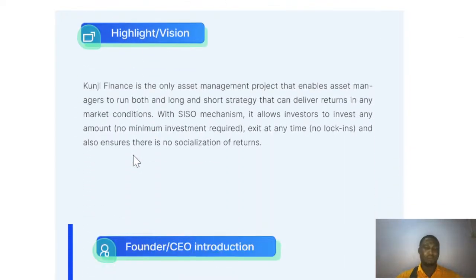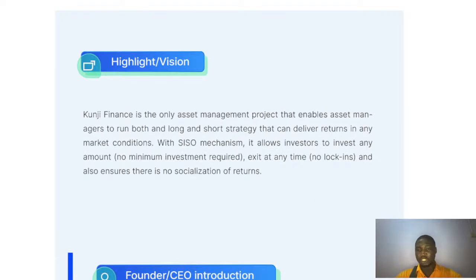And what is their vision? Now we know this is what Kunji Finance is about, this is what they want to do, this is where they are going. So what is the vision of this project? One of the visions of this project is that it is the only asset management project that enables asset managers to run both long and short strategies that can deliver returns in any market condition.